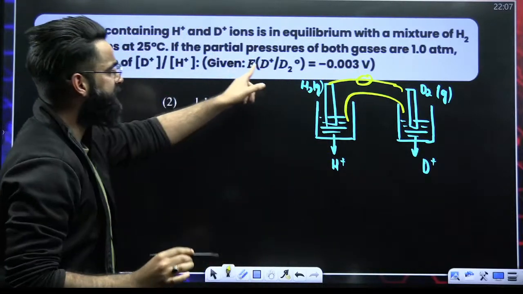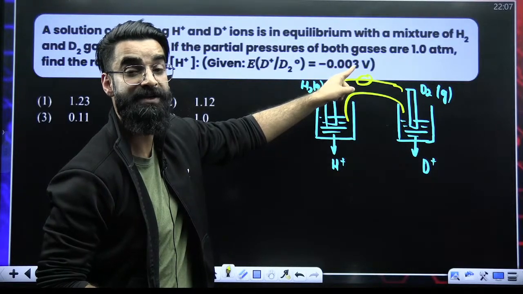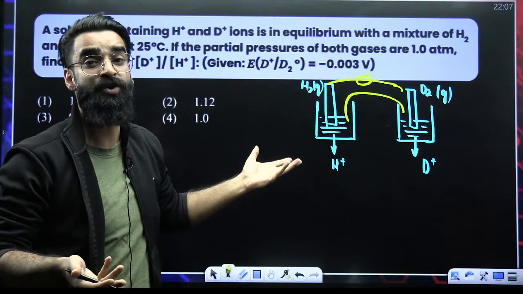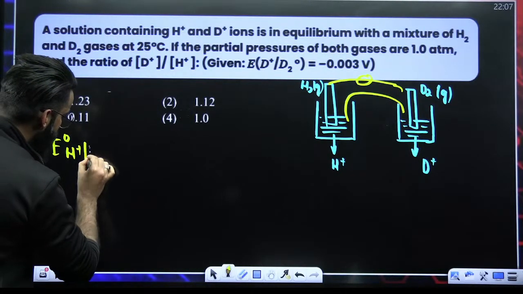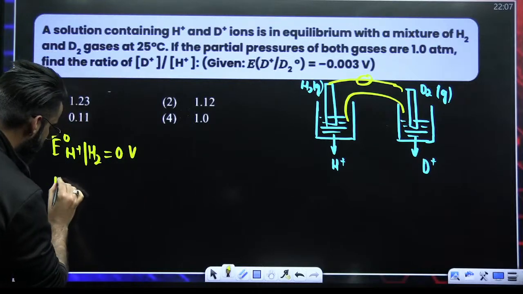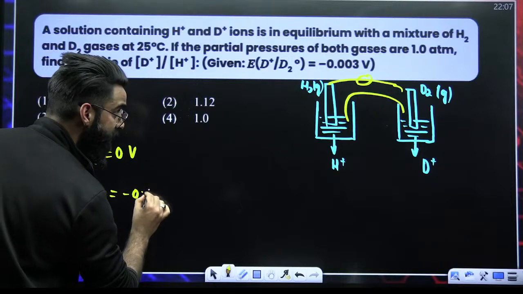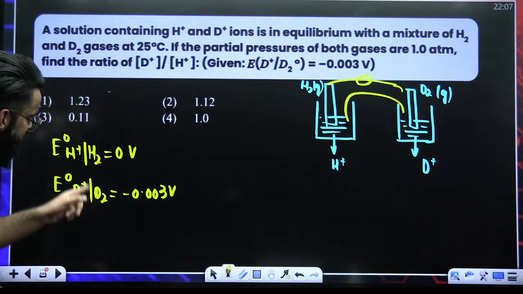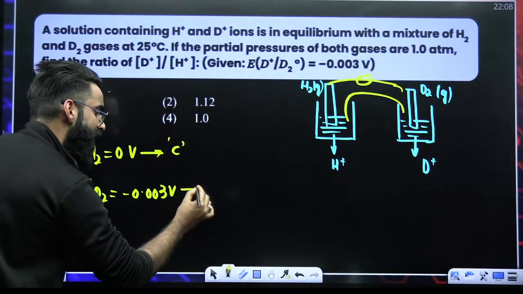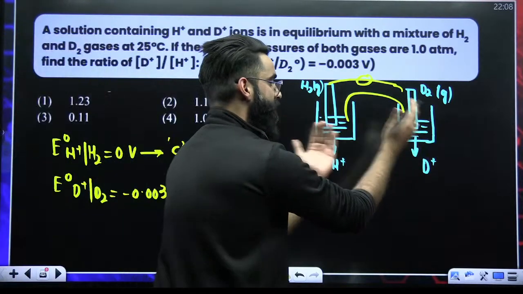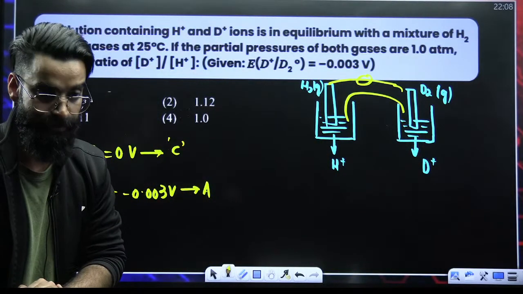SRP of deuterium electrode is minus 0.003 volts. And SRP of hydrogen electrode is going to be 0. So on one side, you have got E naught of H positive giving H2, that is 0 volt. And on another side, E naught of D positive gives D2 is equal to minus 0.003 volt. So which one has got more reduction potential? Hydrogen electrode. The one having more reduction potential behaves like cathode, and the other is going to be anode. So basically I have to reverse the setup. Your deuterium electrode is behaving like anode, and your hydrogen electrode is behaving like cathode.